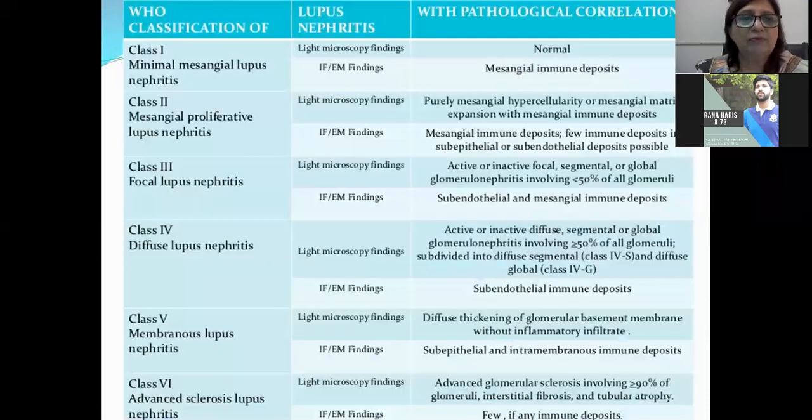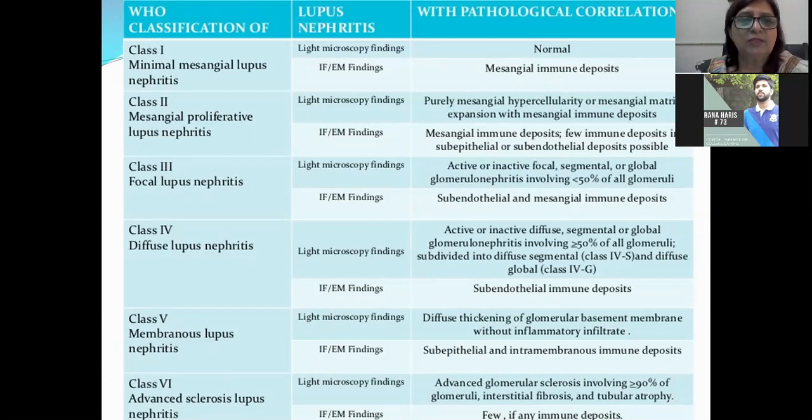There are 5 classes or now 6 classes of lupus nephritis, class 1, 2, 3, 4, 5, and 6. In class 1, light microscopic changes are not seen. Normal mesangial immune deposits, it may be normal on microscopy, and by immunofluorescence you can only see mesangial immune deposits. This is class 1, also called minimal mesangial lupus nephritis in SLE.